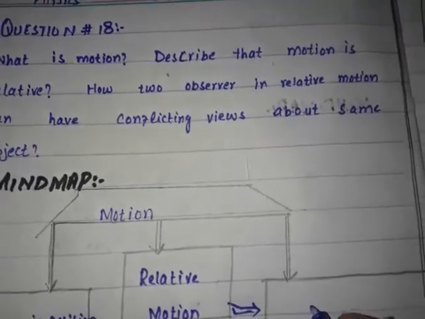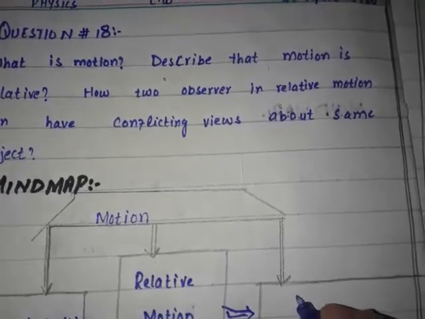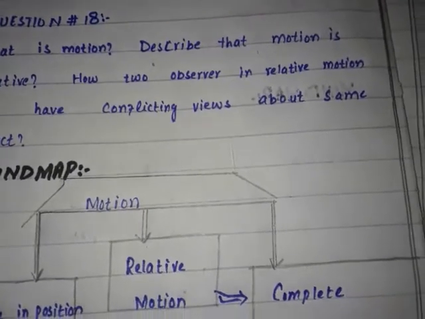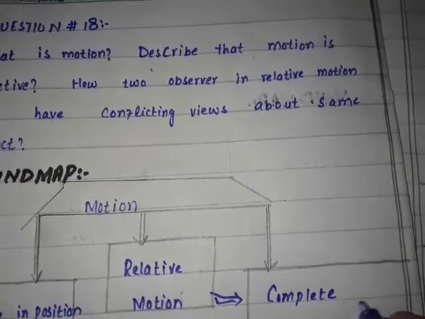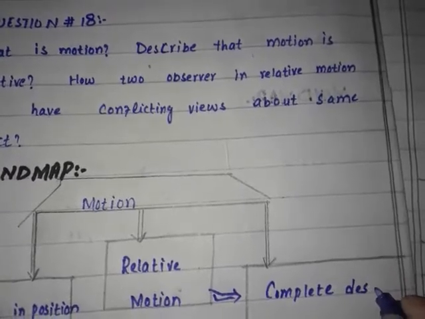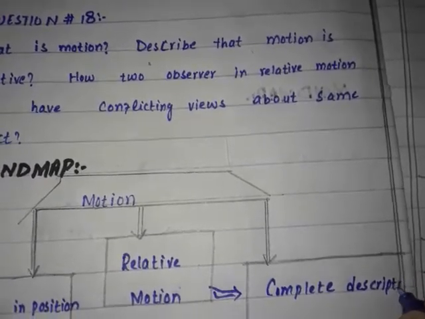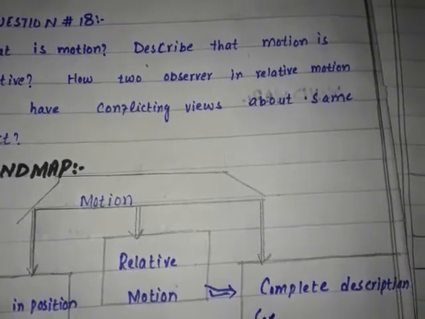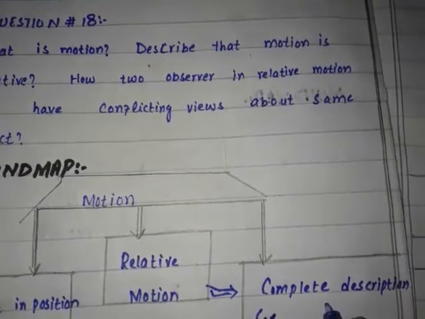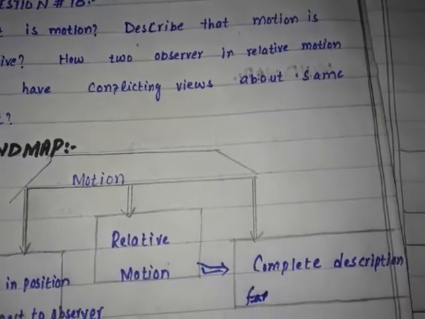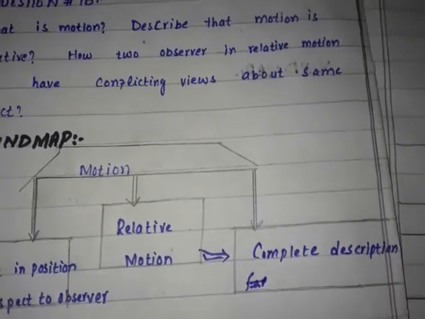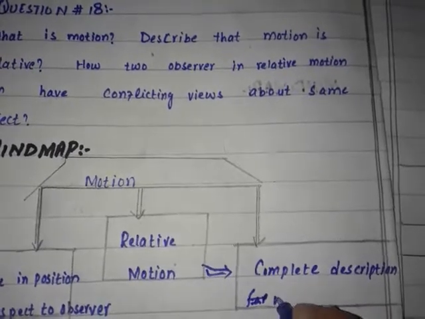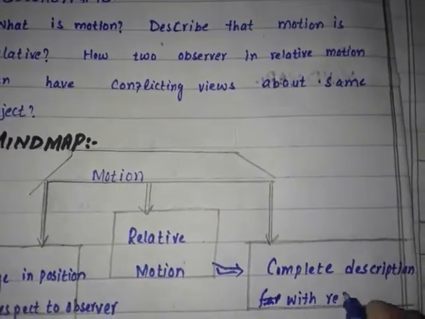Relative motion is complete description with reference.